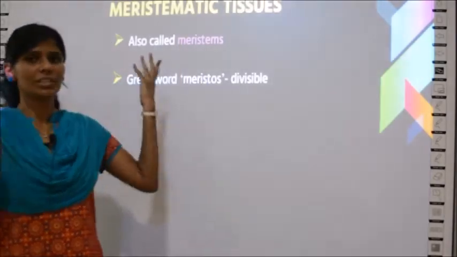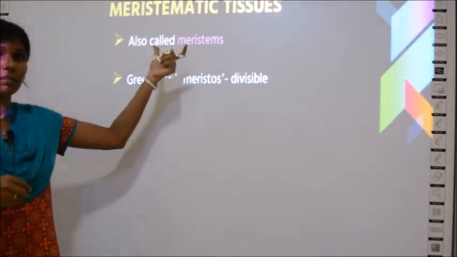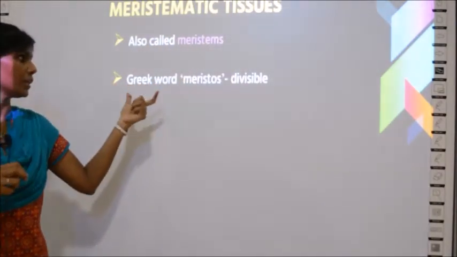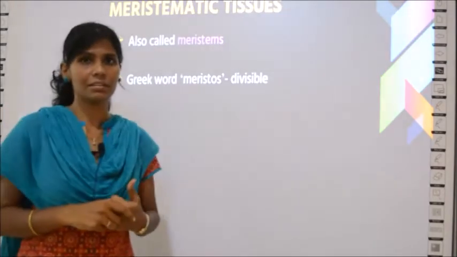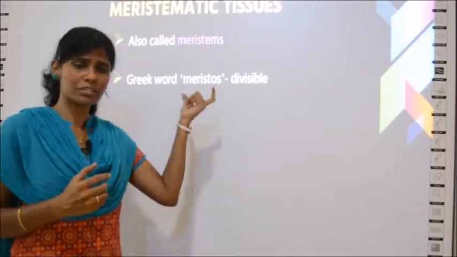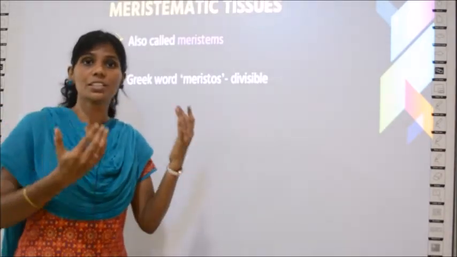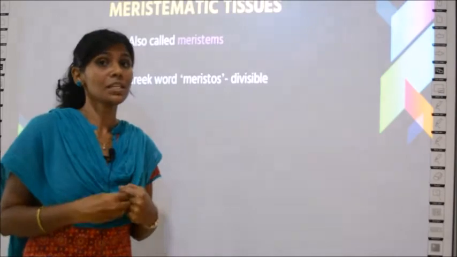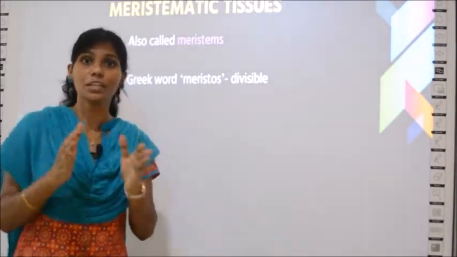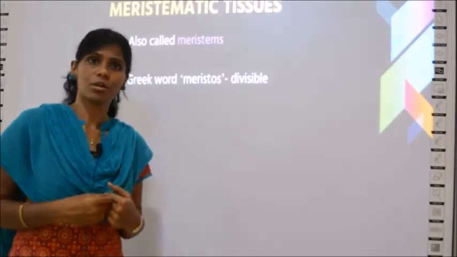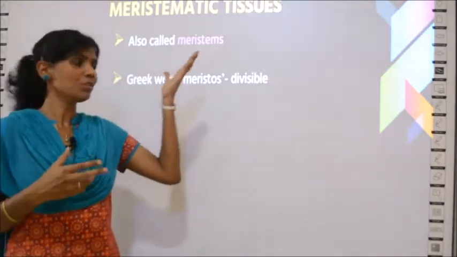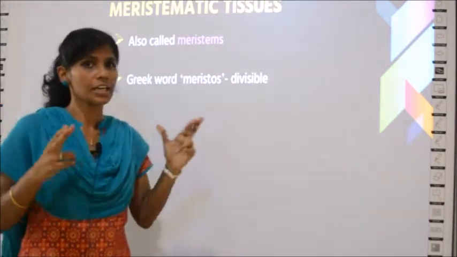So whoever discovered this tissue named it meristematic from the Greek word meristos. Meristos means divisible, which means it can be divided. So when he named meristematic tissues, he used the word meristos because it is divisible.